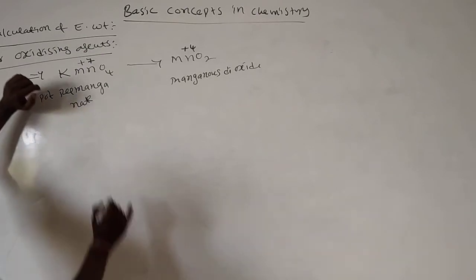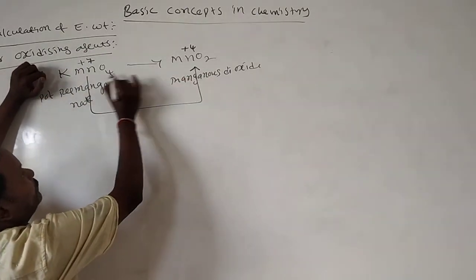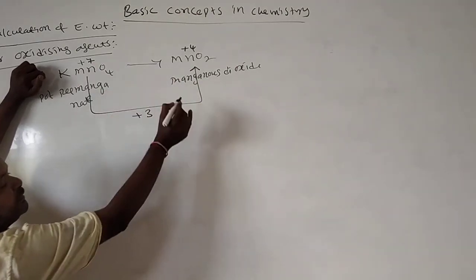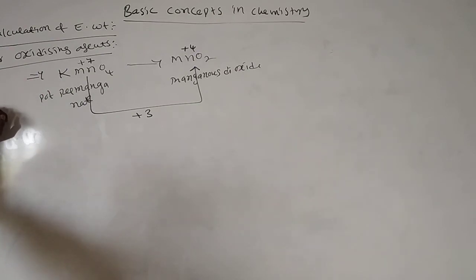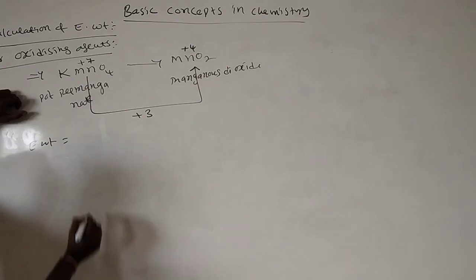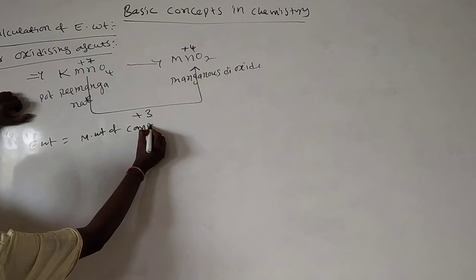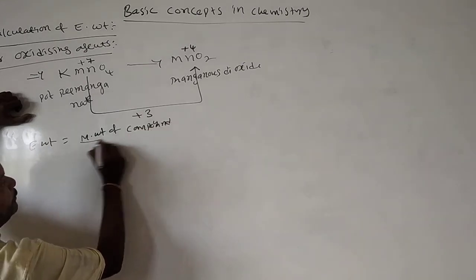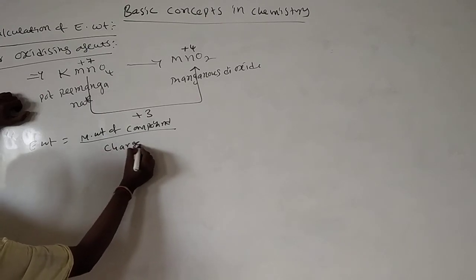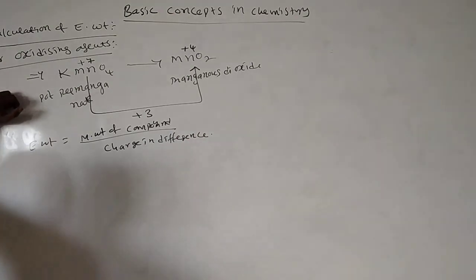What change is observed here? Oxidation number change: +7 to +4, the change is 3. For this type of molecules, equivalent weight is equal to the molecular weight of the compound, that means the oxidizing or reducing compound, divided by the charge difference.